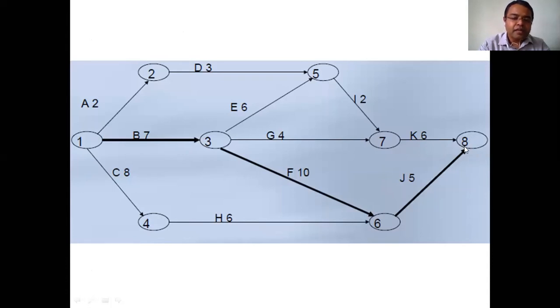If we look at the total network, the 8th event is the highest event. So always starting from the first event, it ends with the highest value of the event. We have just applied Parkinson's rule here.